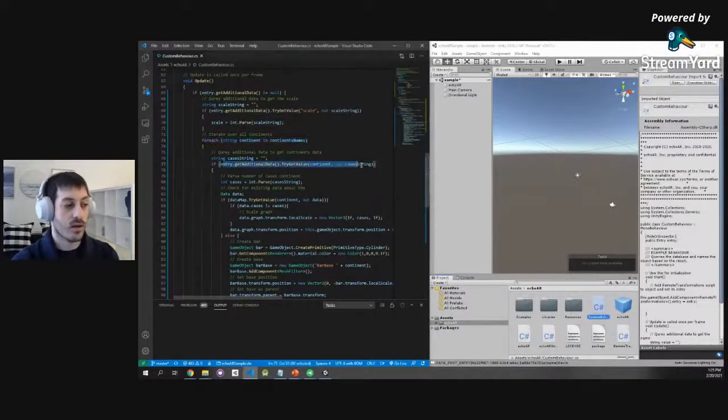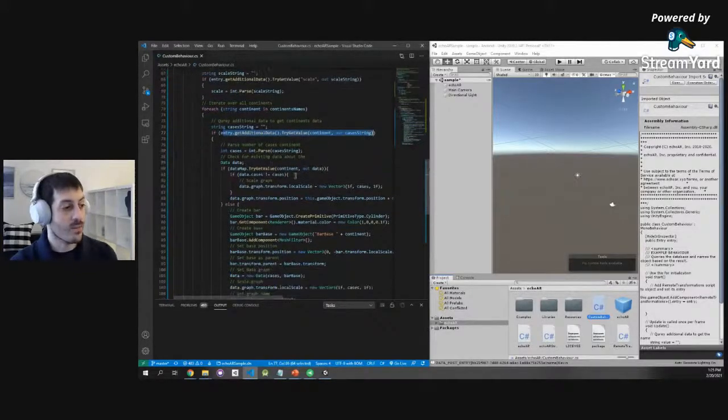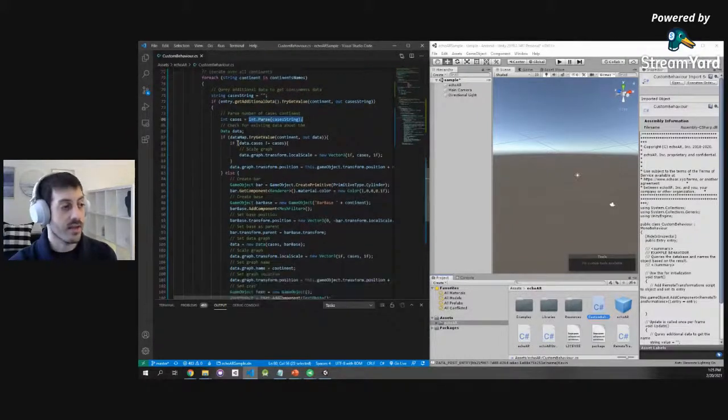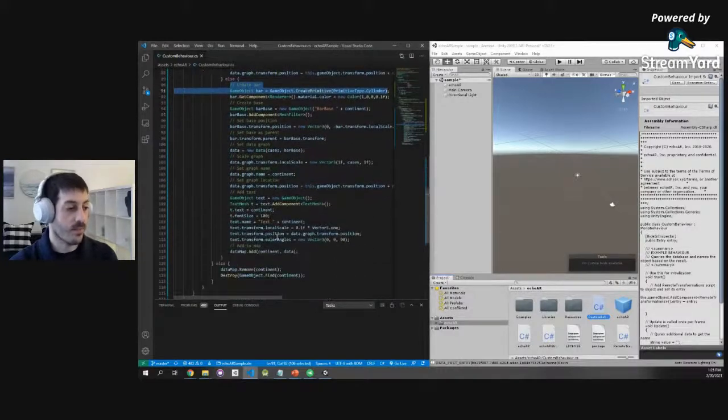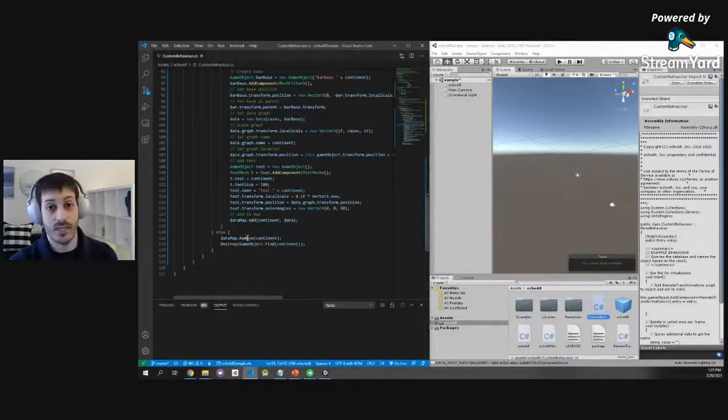If I have an entry that matches the name of the continent, parse that as a number for the number of COVID cases in that continent. Then if you have a graph, set the size of the graph to that number of cases. And if not, create a graph by creating a cylinder, give it a color, give it a name, give it a location, add some text to it. And if you don't have any data points, just delete the graph.